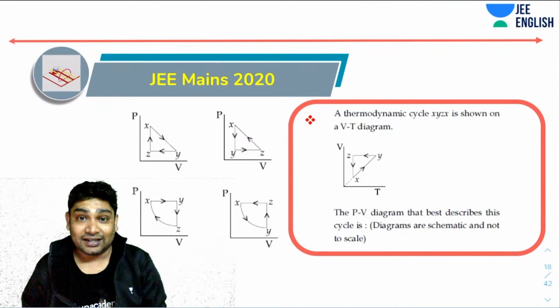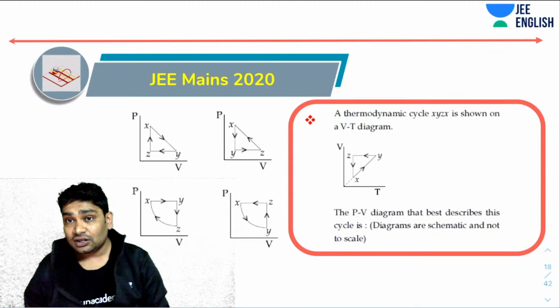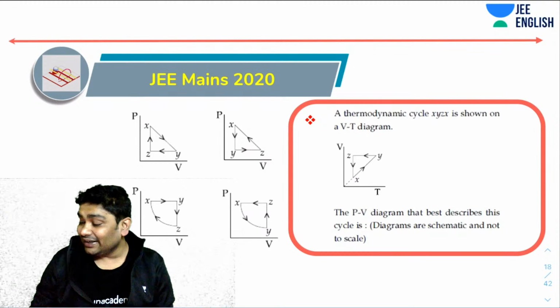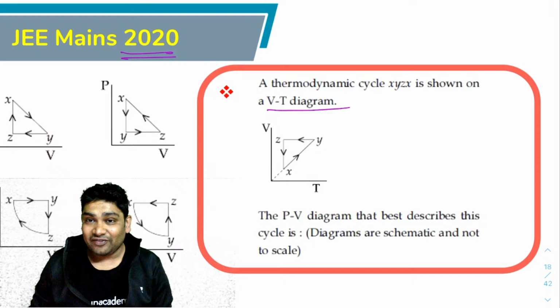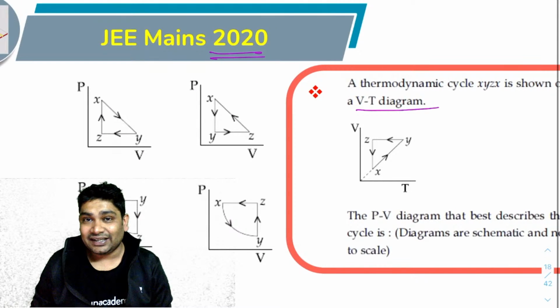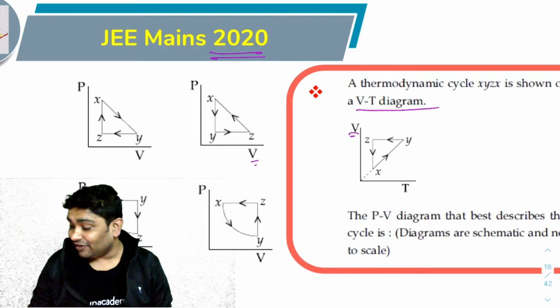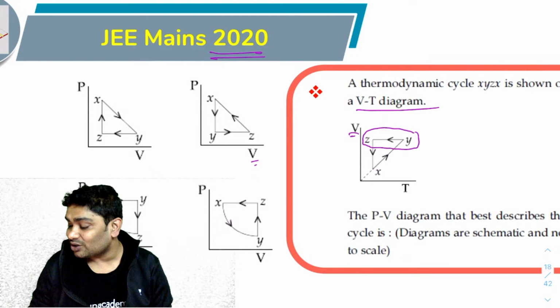So here is another question. Again, you can look at your options and smartly see. This was asked in JEE Mains 2020, by the way. It says a thermodynamic cycle is shown in the VT diagram. The corresponding PV diagram is, so the first simple thing is you have V here, you have V here also. See a process where V is constant. You can realize in the process YZ, V is constant. So Y to Z, V is constant.